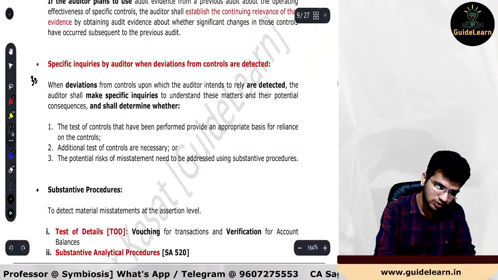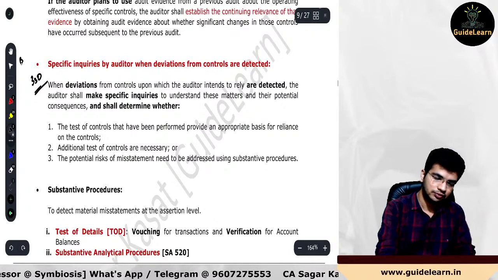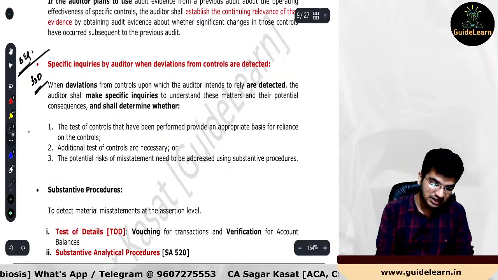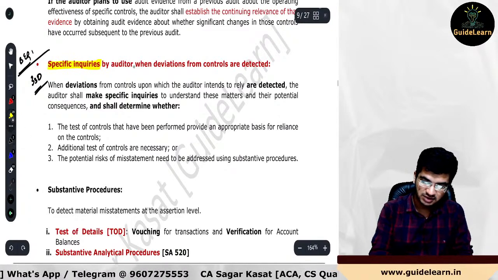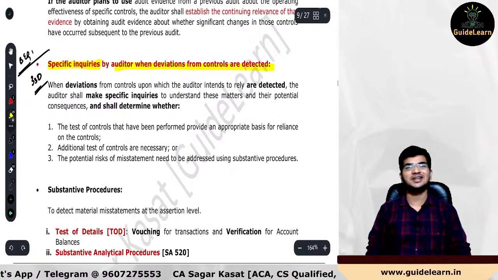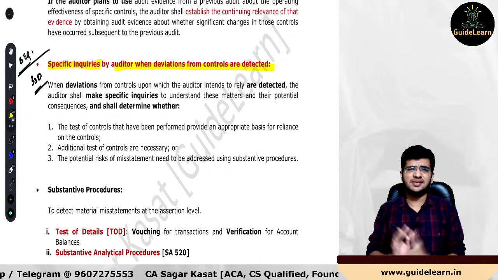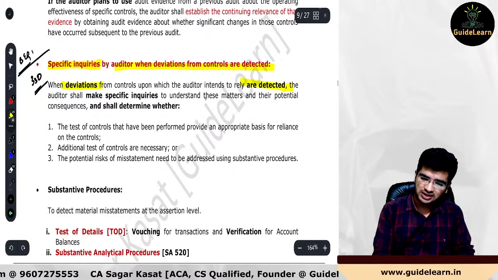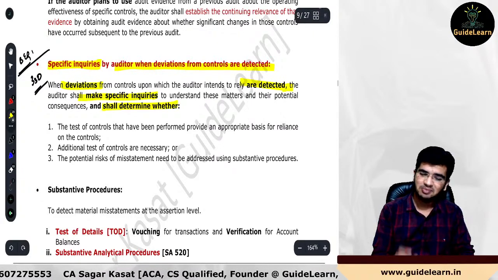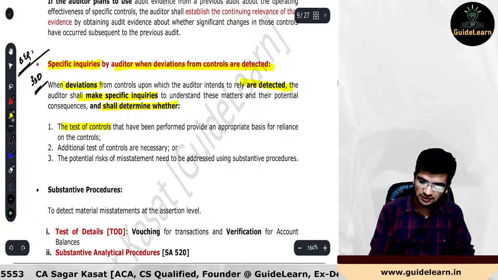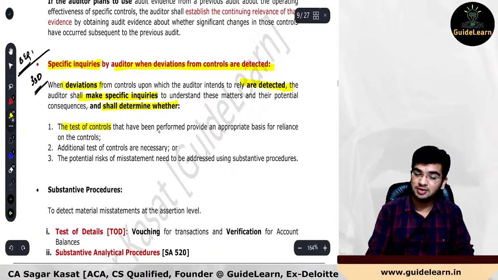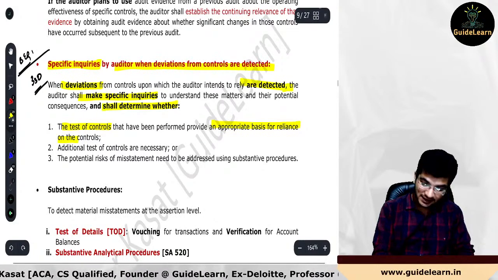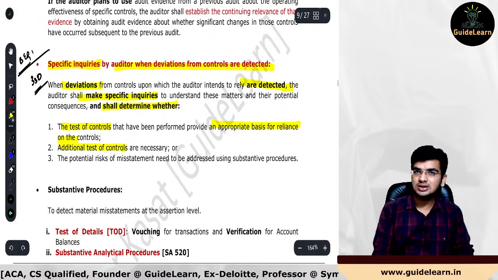Again, the 330 question, I told you, very important. What are the specific inquiries by the auditor when deviations from controls are detected? If the deviations have been detected, then the auditor shall make specific inquiries and determine, very first thing, whether this test of controls has provided an appropriate basis for reliance on controls. Second, whether additional tests of controls are necessary or not.